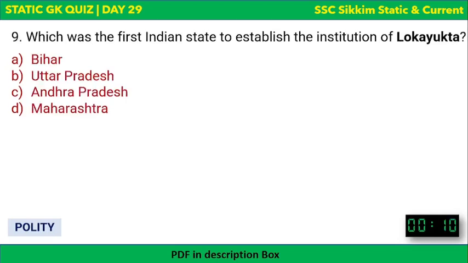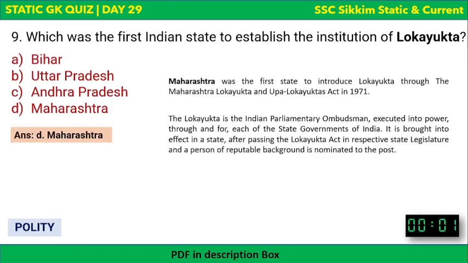Okay, next question. Which was the first Indian state to establish the institution of Lokayukta? The options are there and your time begins now. Bihar, Uttar Pradesh, Andhra Pradesh, or Maharashtra? The correct answer is Maharashtra. Okay, it was the first state to introduce Lokayukta through the Maharashtra Lokayukta and Upalokayukta Act in 1971.